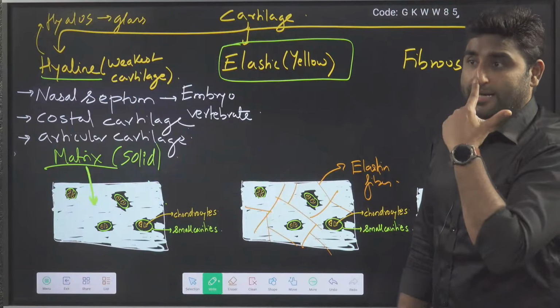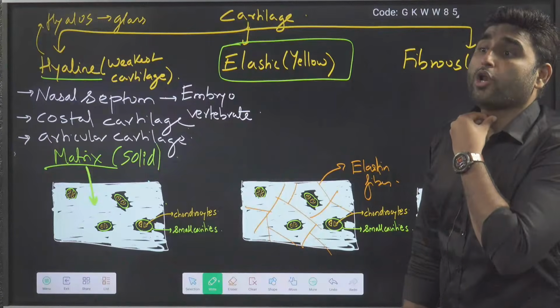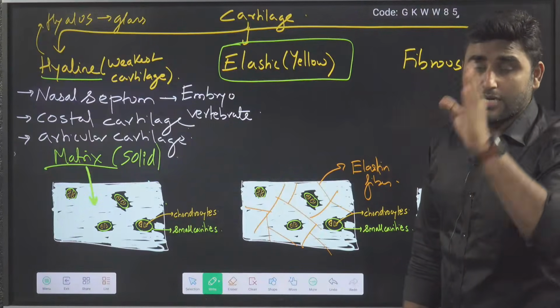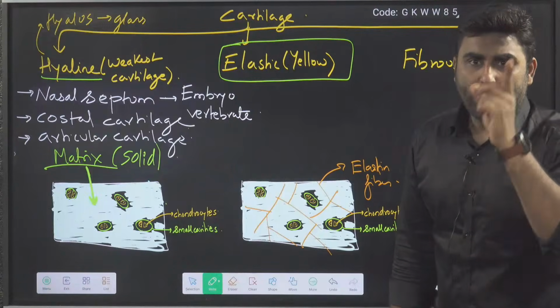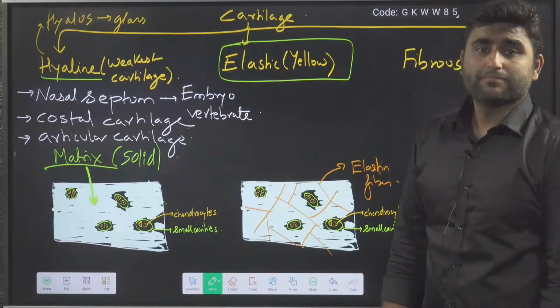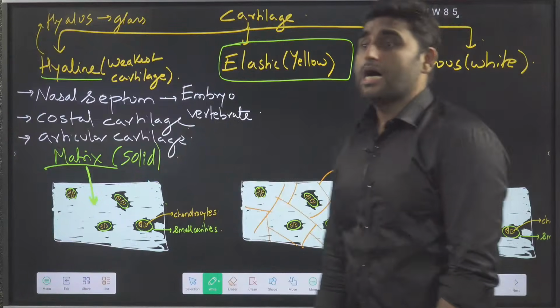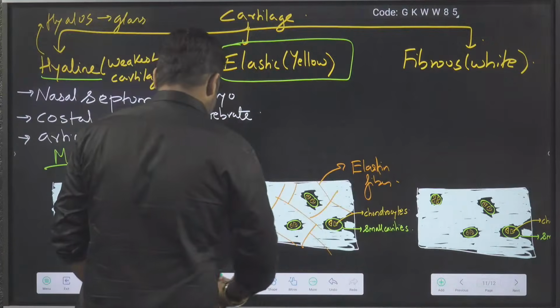Where is it present? I told you one example, nose tip, ear pinna, epiglottis. Epiglottis, breathing and exchange of gases, NCERT line. Epiglottis is made up of elastic cartilage. It is given there. Are we clear? Yes or no? So what are the examples?